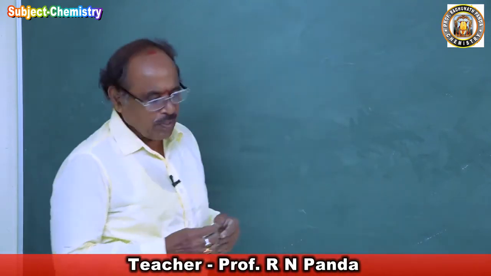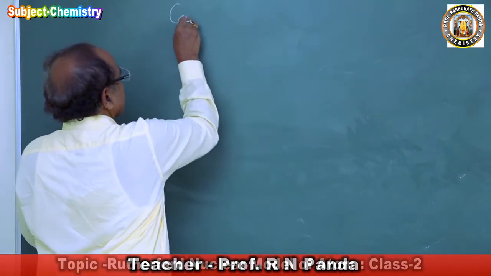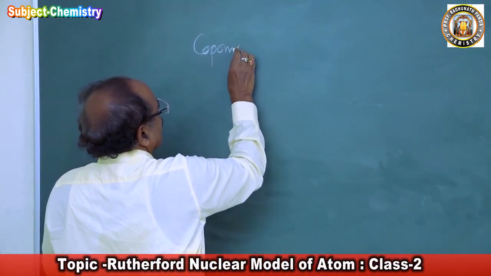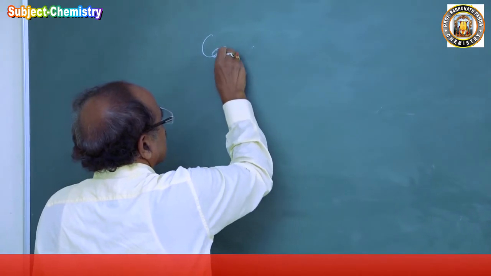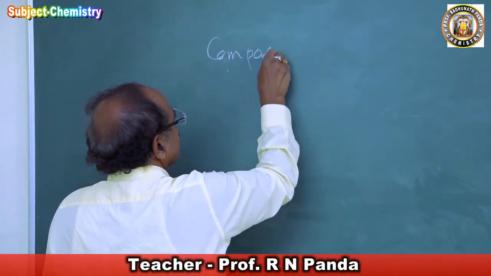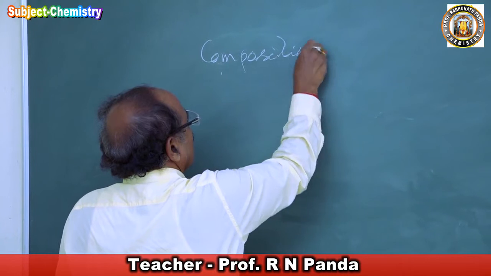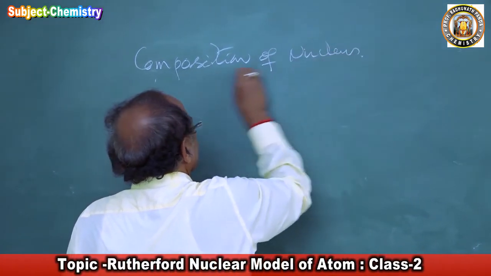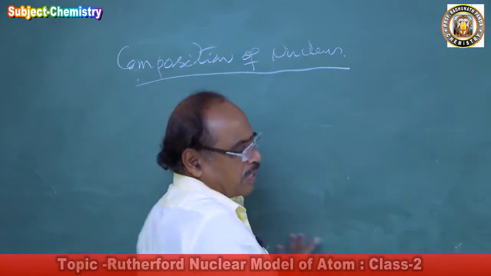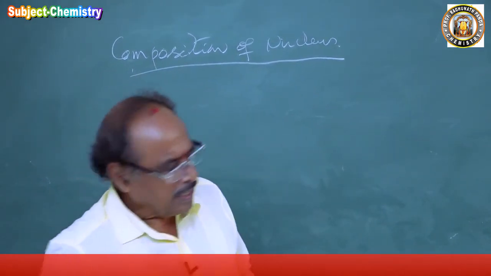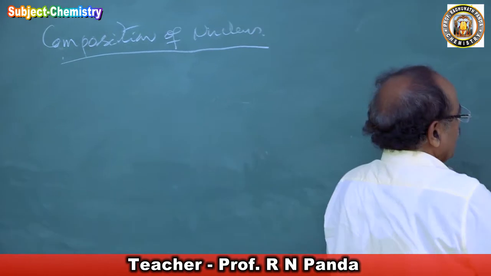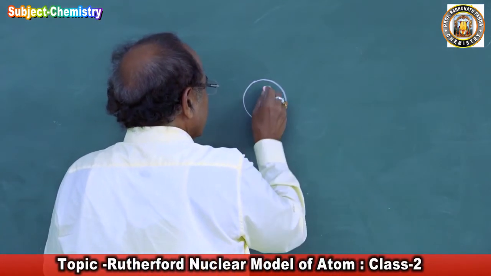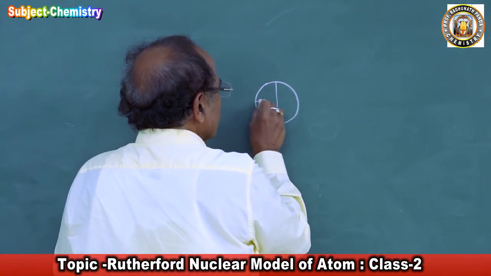Now we'll come to the composition of the nucleus and the atom. He proposed that the atom consists of two parts. One is the nuclear part, which is positively charged.